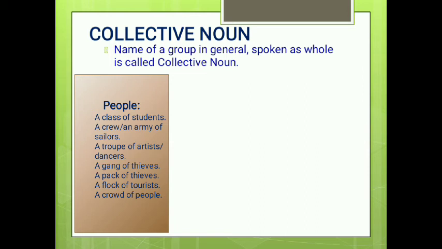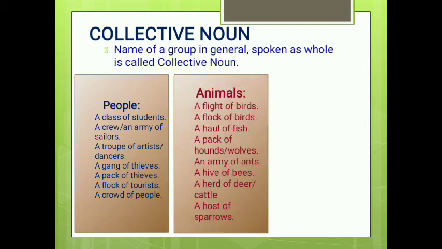There are many other collective nouns. These are some examples. In these, class, crew, troop, gang, pack, flock, and crowd are the collective names used for people. Collective names that are used for animals, like a flight of birds or a flock of birds, a school of fish, a pack of wolves or hounds, an army of ants, a hive of bees, a herd of deer or cattle, a host of sparrows.